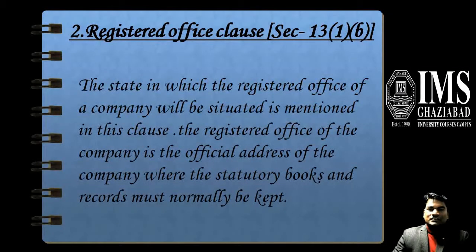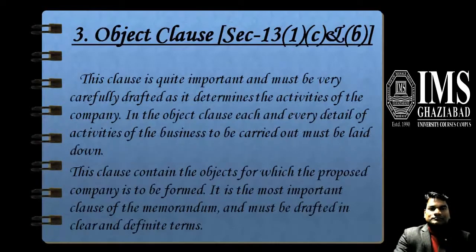The second clause is the registered office clause. We can say it is a situation clause also. Section 13 subsection 1 para B of the Companies Act 1956 defines that the state in which the registered office of the company will be situated is mentioned in this clause. The registered office is the official address of the company where the statutory books and records must normally be kept.